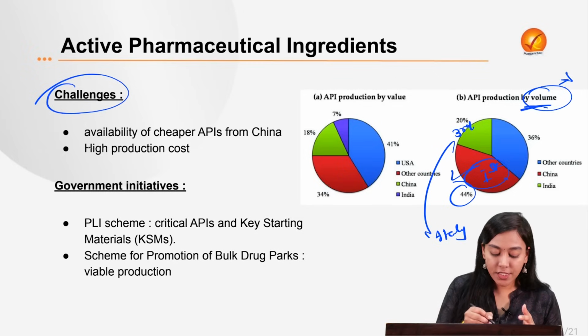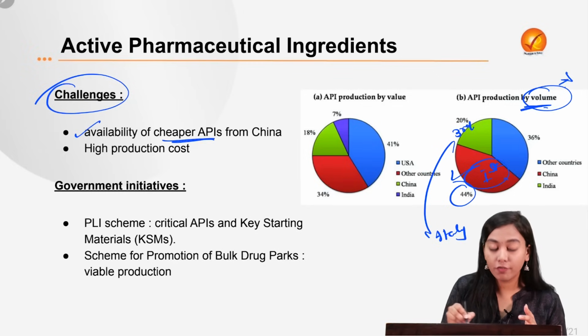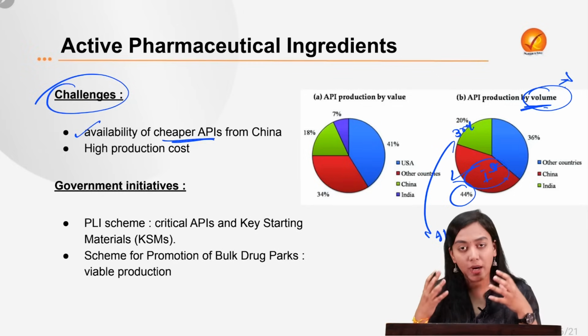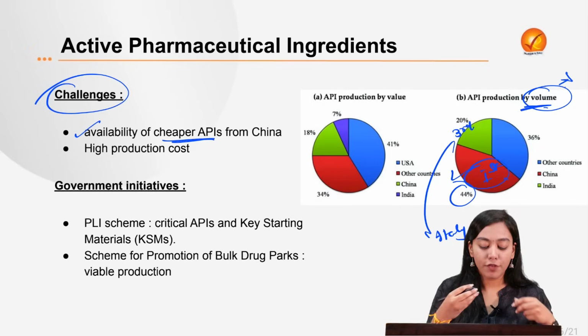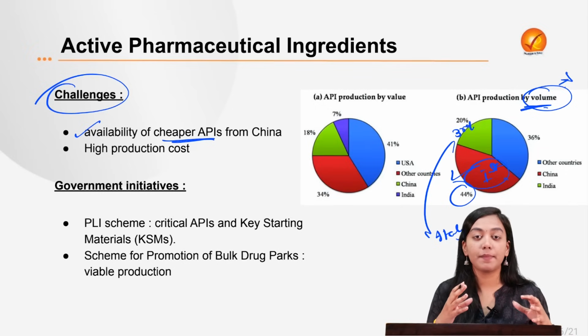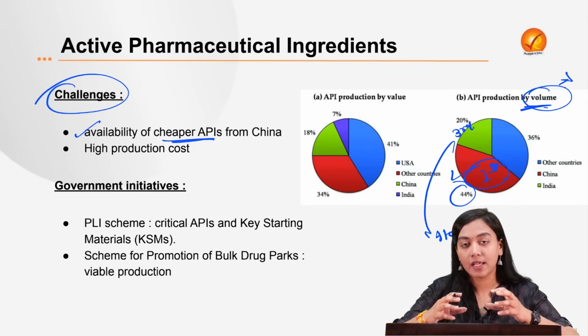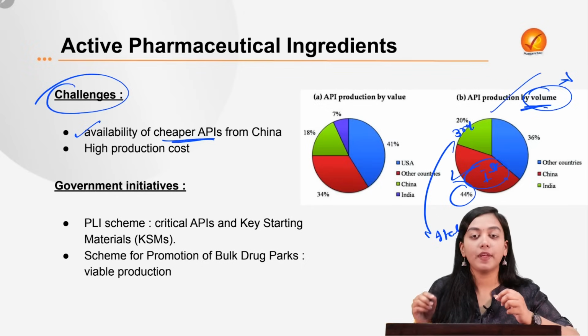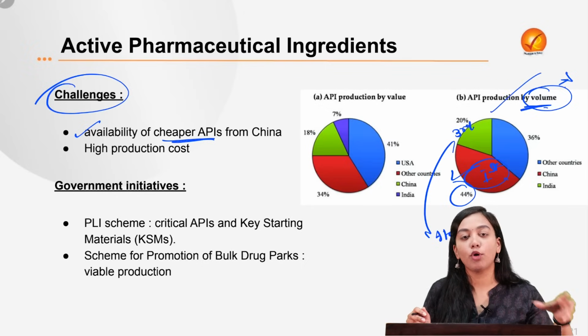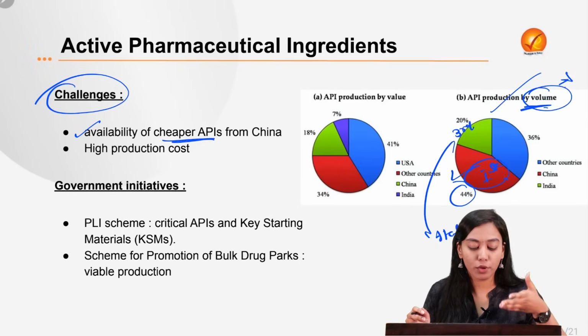The first challenge was the cheaper availability of APIs from China. As you can see, it's a bulk producer and provides API in very cheap amounts, which also makes our industry very susceptible to the supply chain disruptions that were also observed during COVID, because China spiked up the prices of API, therefore calling for a PLI scheme or Atmanirbharta for India in the production of API.